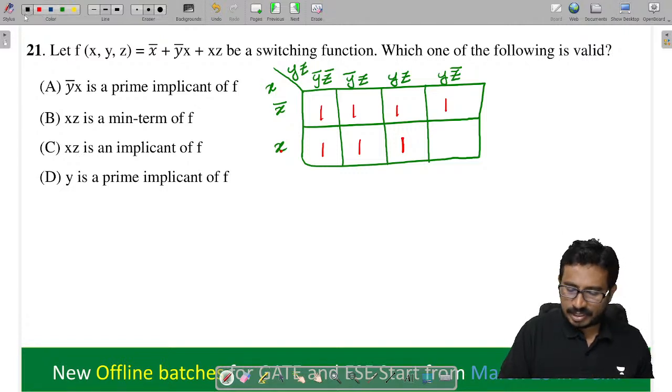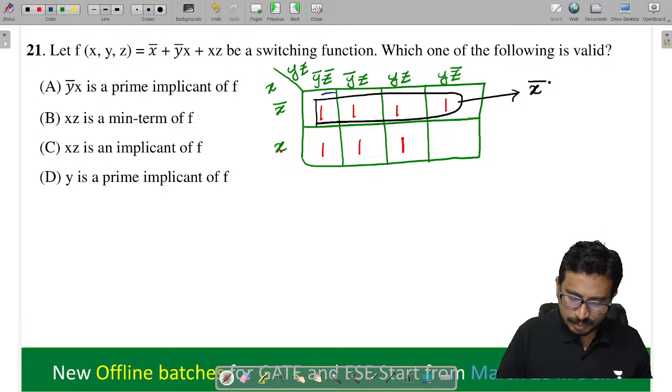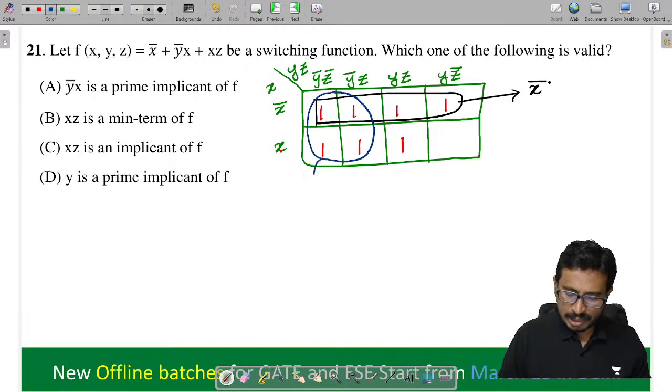Now let's start grouping. While doing this, I can do this grouping. From here, what do we get? This is X bar. Now I will do this grouping also. What do we get from here? Y bar.